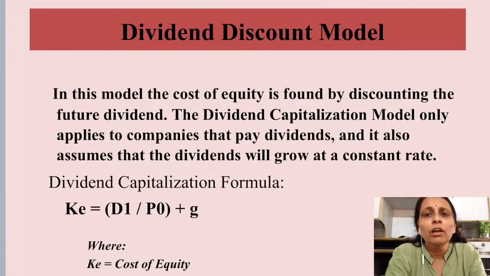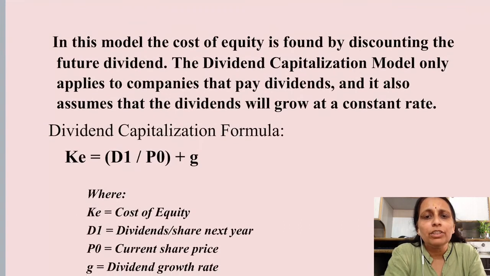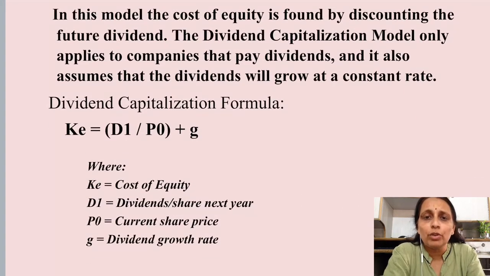If you look at the formula, the cost of equity is D1, which is the dividend next year. D0 is the dividend in the current year, D1 is the dividend in the next year, the coming year, at the end of this year, divided by P0. P0 is the price now, that means the current market price of the company, plus the growth rate. So the cost of equity can be calculated as D1 over P0, where we are discounting the dividend next year with the current market price, and if we add the growth rate to it, we can get the cost of equity.